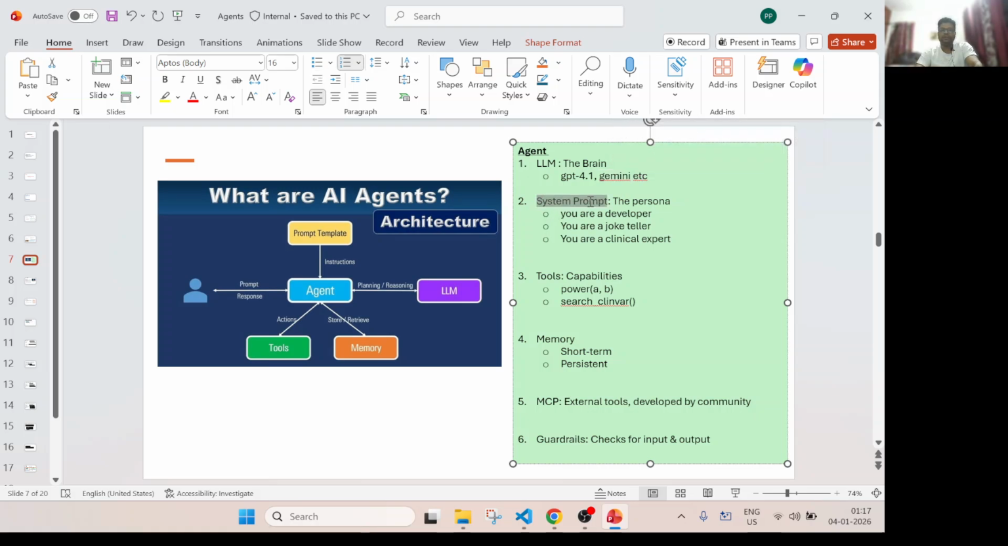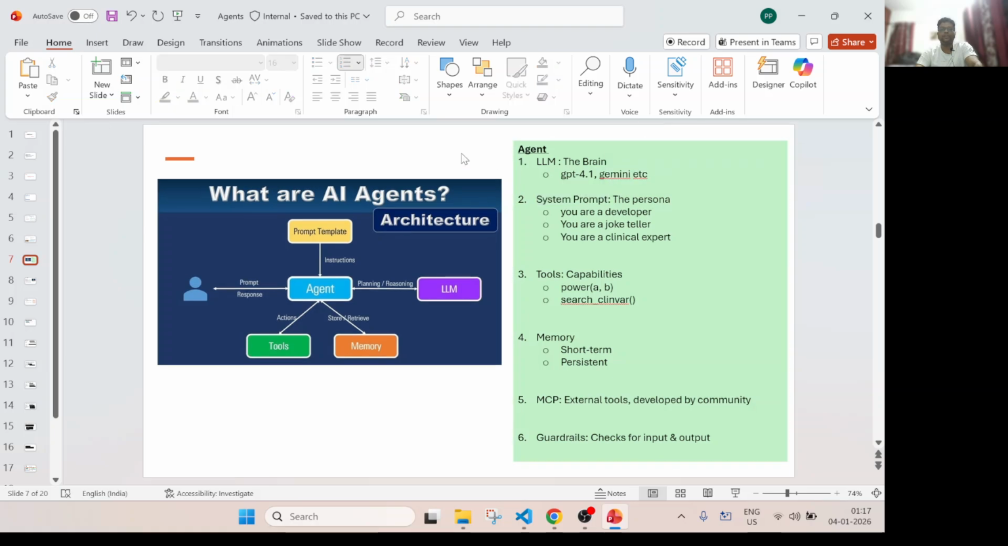Then next what we need is something called a system prompt. This is what defines the agent, the persona. So we have to tell the agent what it is. Okay, so for example, you can tell it that you are a software developer. That means you are giving that power to the agent that okay, it is a software developer. So it will now think through as a software developer. Let's say you say that you are a joke teller. Okay, so that means you are telling this agent, you are a joke teller.